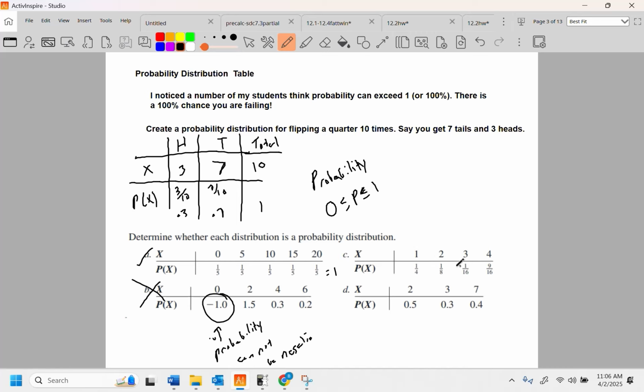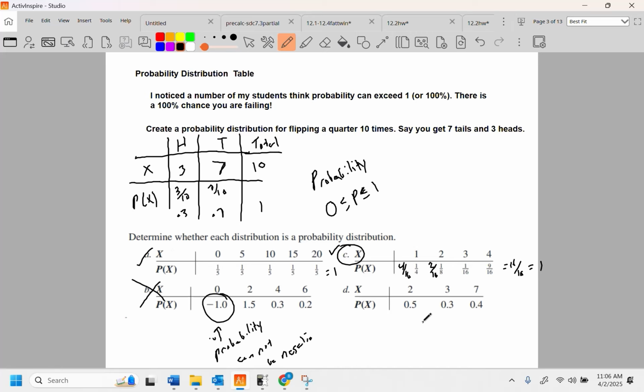Let's just make these all the same. A quarter is going to be 4/16, an eighth is going to be 2/16. And let's see if this is true. 4 plus 2 is 6, plus 1 is 7, plus 9. It equals 16/16, which is 1. This is a good distribution. That one got a check. That one got a check.